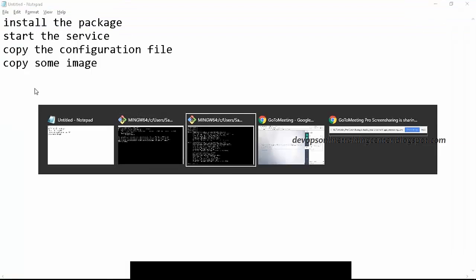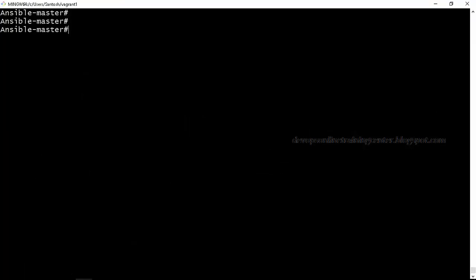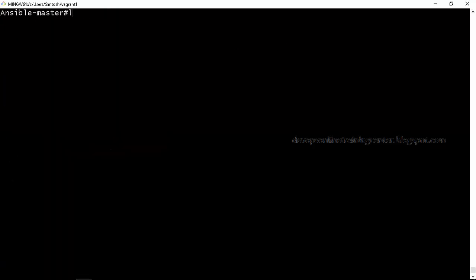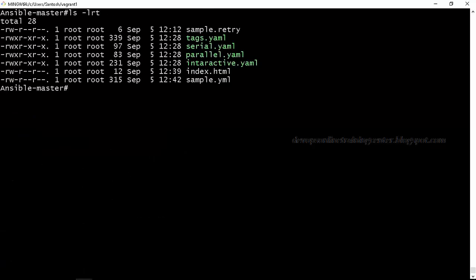This is inactive. So this should be running. The desired state of the process is running, and the package service name is httpd, and we have to also copy the file which is in etc Ansible playbooks index.html, right?